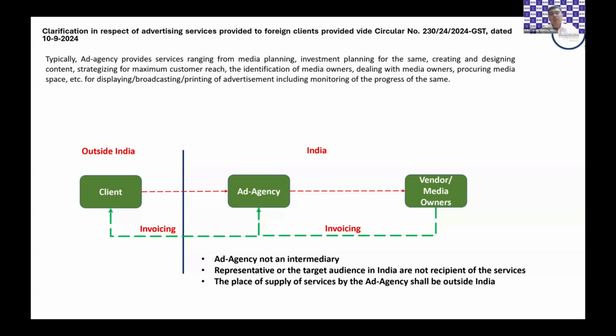So based on this, there is a lump sum contract which the overseas client is giving to the ad agency.